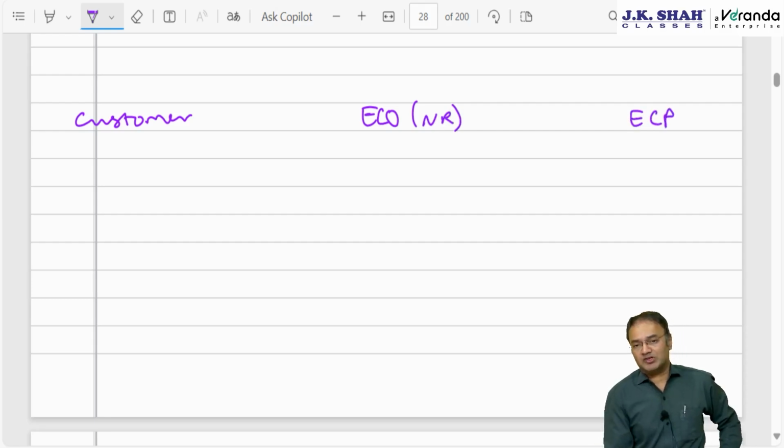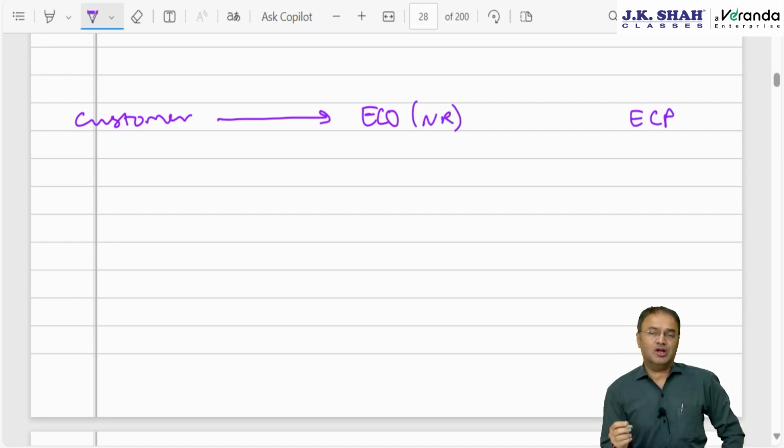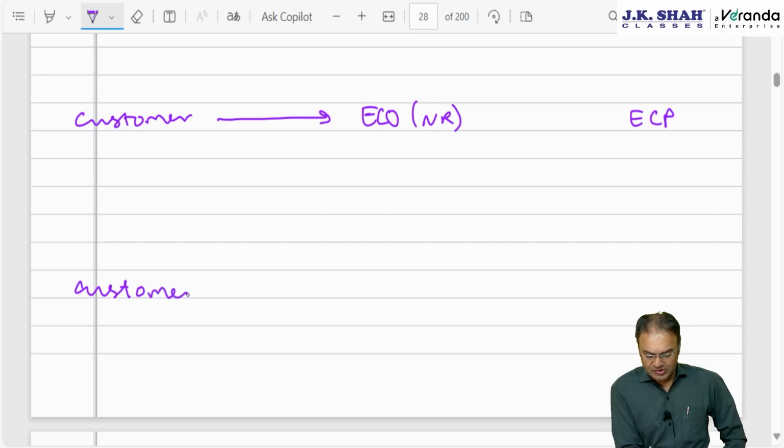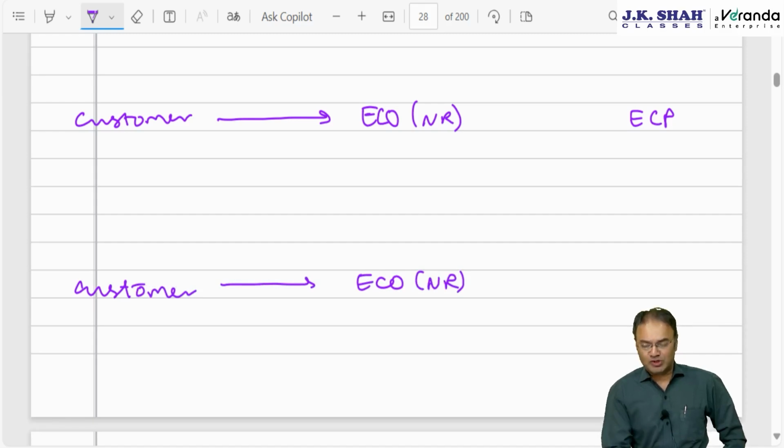Now the e-commerce participant may not always be there. The customer makes payment to the e-commerce operator, but if the e-commerce operator is selling its own goods, or it's Urban Company providing its own services through employees on its payroll, then there will be only two parties: customer and e-commerce operator. The e-commerce operator should always be non-resident. There is no e-commerce participant.